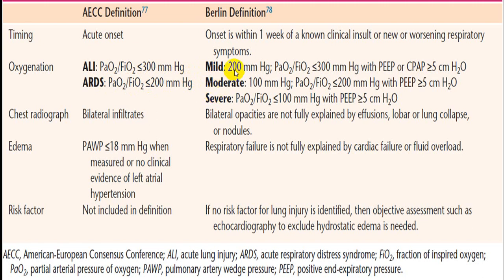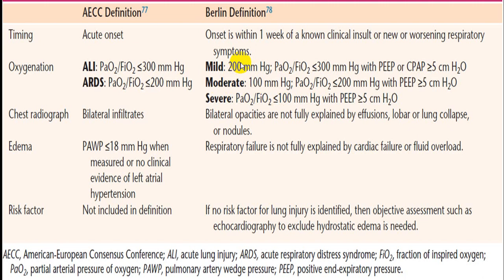If you come across a ratio between 200 to 300, we call that mild, and that should be with PEEP or CPAP of more than 5 centimeters of water, if you are giving it at this particular pressure. And if it is between 100 to 200, we call that moderate, and if it is less than 100, we call that severe.